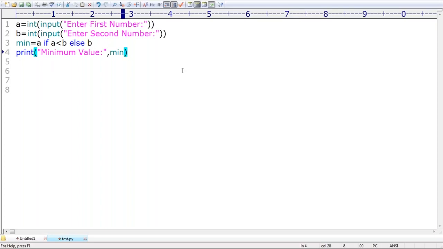Next, someone is asking something. What is your doubt? The min function is there, but even a function name can be used as a variable, no problem at all. My intention is to explain how to use this ternary operator. Beyond that, you can use the min function as well.